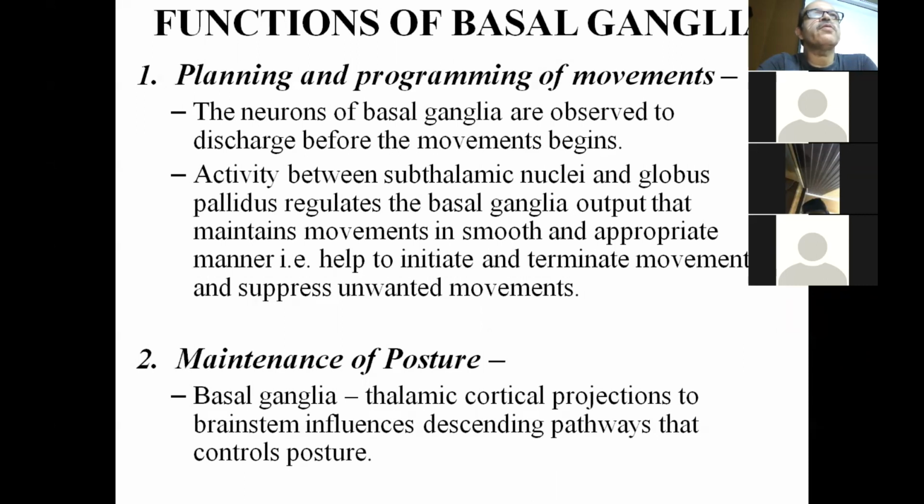So, the activity is from the subthalamic nuclei and globus pallidus, because the main outlet is through globus pallidus and substantia nigra to the thalamus, and from the thalamus the fibers go to the motor cortex, and that executes through the motor cortex. The motor cortex executes movements through the pyramidal tract. We have already discussed the pyramidal tract.